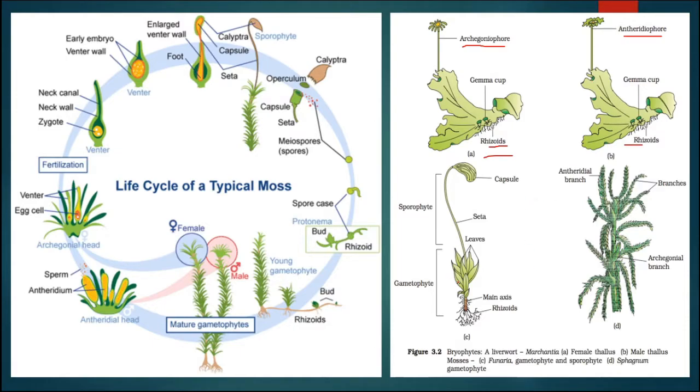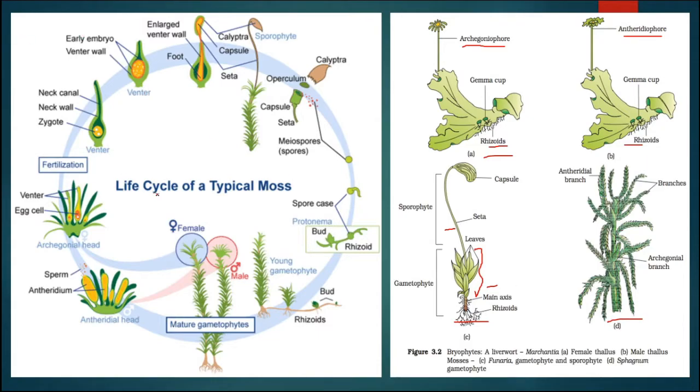Here this figure is showing Funaria. Here this is the gametophyte and this portion is the sporophyte. Here the sporophyte is dependent on the gametophyte for support as well as food. They are not photosynthetic in nature. That's why the gametophyte is dominant in the life cycle of this bryophyta. This figure is showing Sphagnum, the peat moss.